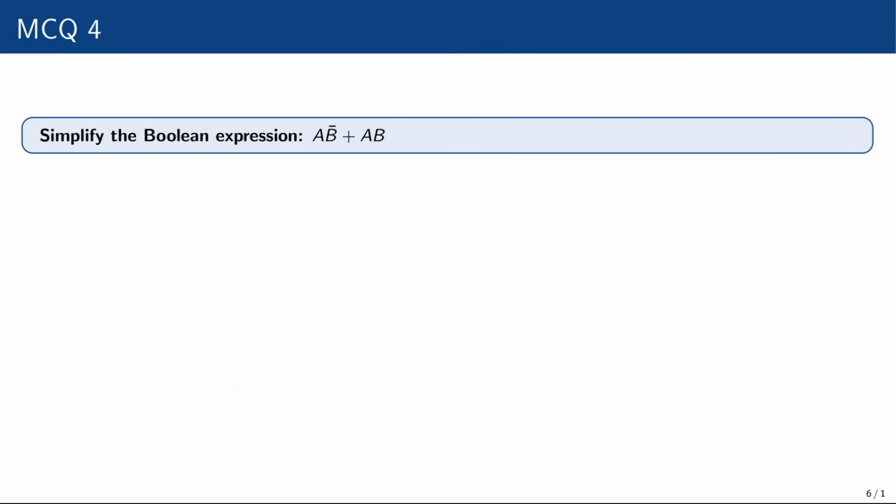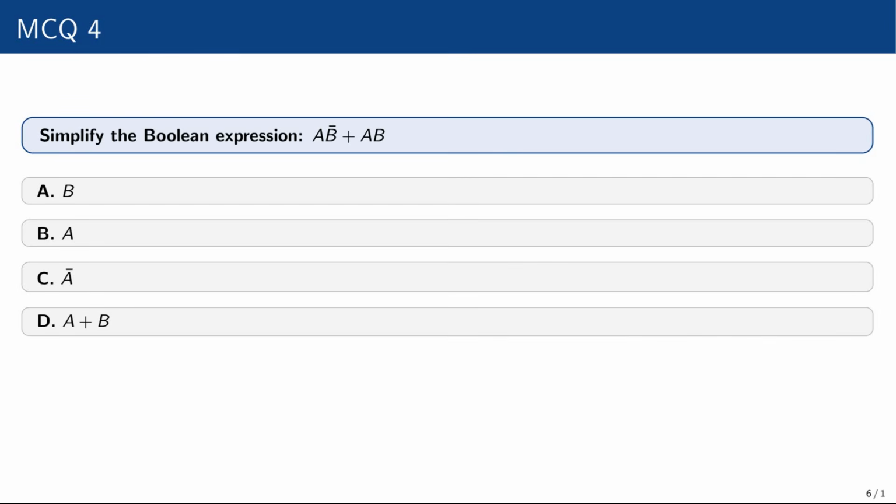Question number 4. Simplify the Boolean expression A B prime plus AB. The correct answer should be B or A. Answer C is A prime and A plus B. Which one is the correct answer? The correct answer is B, that is A.